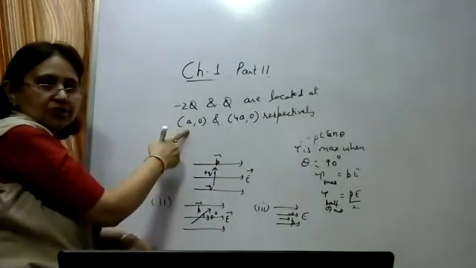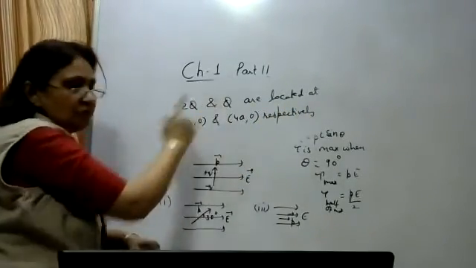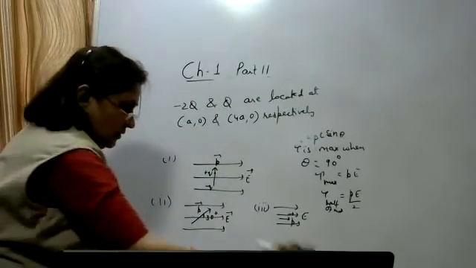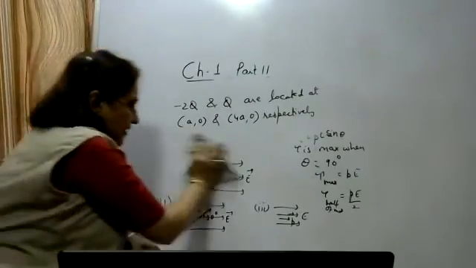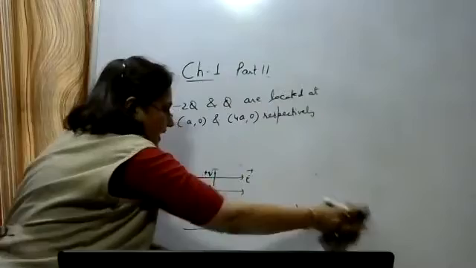That is, this is the position of the minus 2q charge and this is the position of the q charge. What is the electric flux? Complete the question.